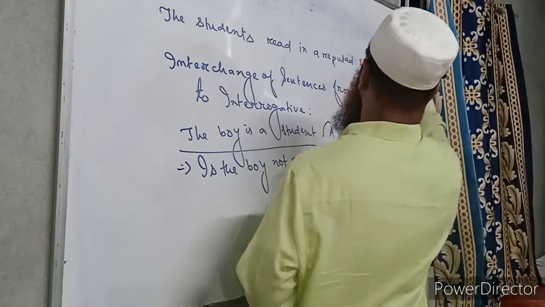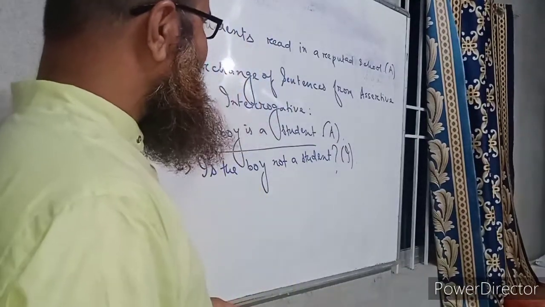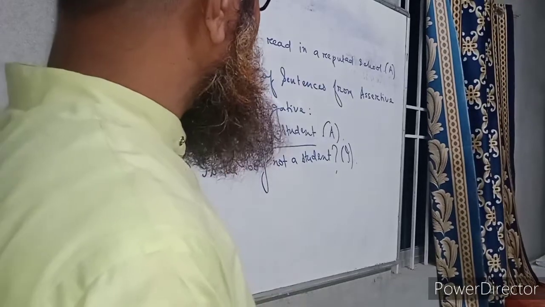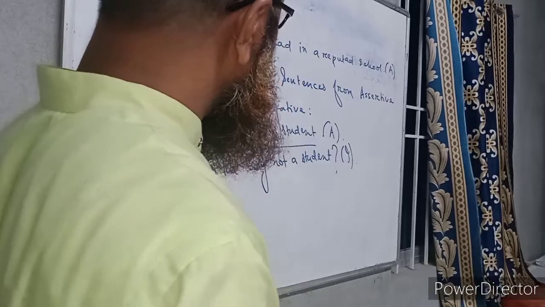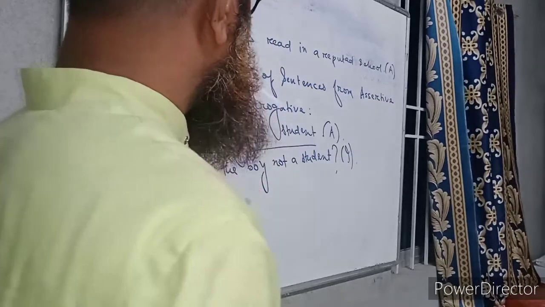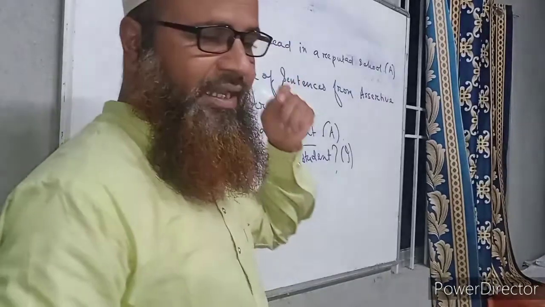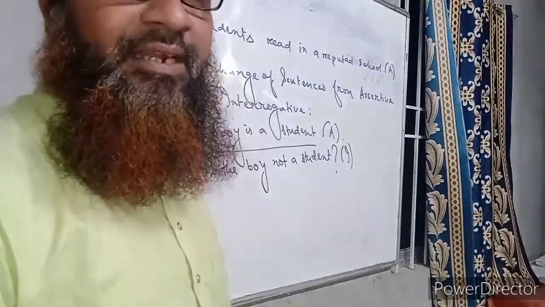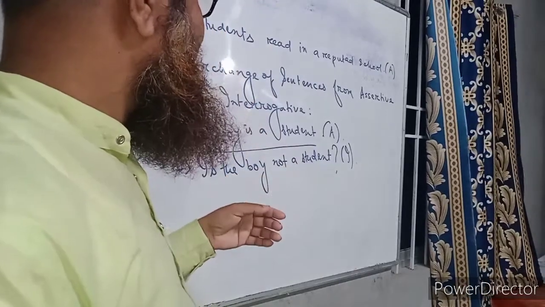This is an assertive sentence. So if we want to transform it into interrogative without changing the meaning, then we have to make it negative interrogative. So here the verb is read. There is not an auxiliary verb here. So you have to take the help of do verb.